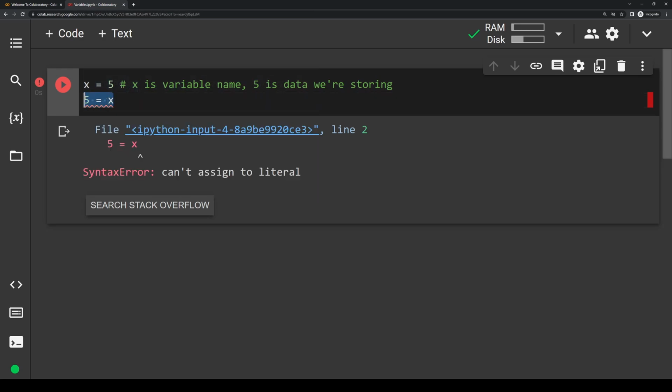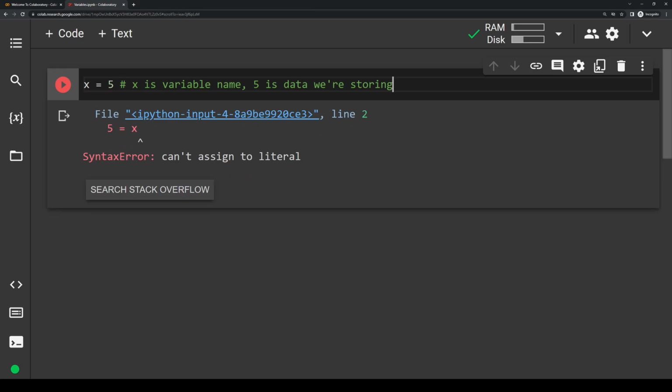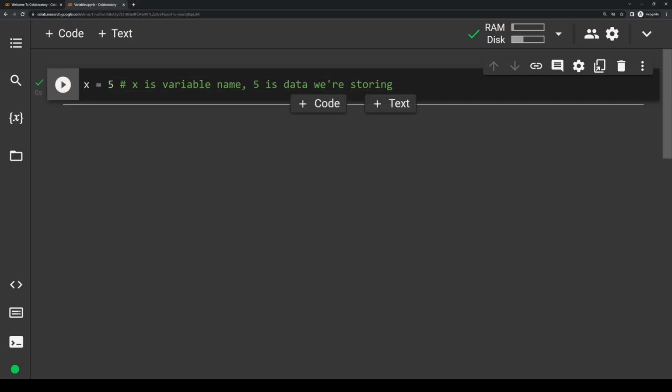So long story short, just keep the variable name on the left-hand side and keep the data you're storing in it on the right-hand side. So if we just delete this and run it again, error's gone, no problem.